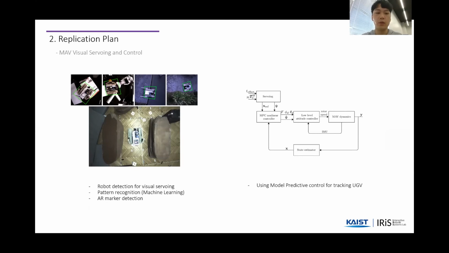The drone will identify either the shape of the vehicle or an AR marker on the vehicle and utilize the identified data for tracking. And at the lower level for this tracking control, we are going to implement a model predictive controller for the drone.